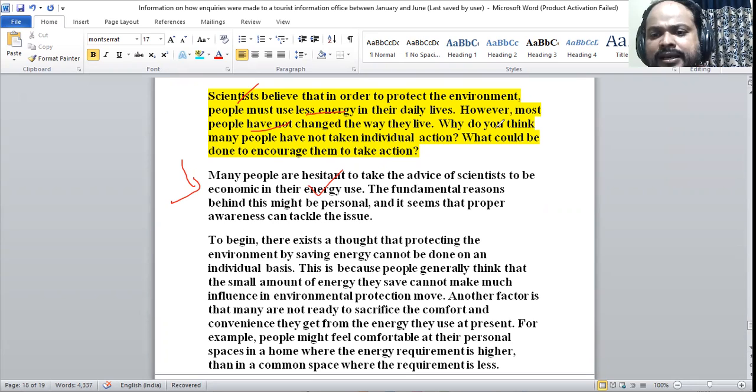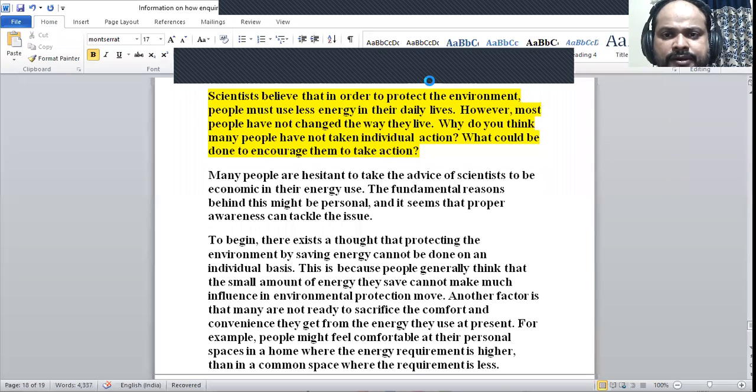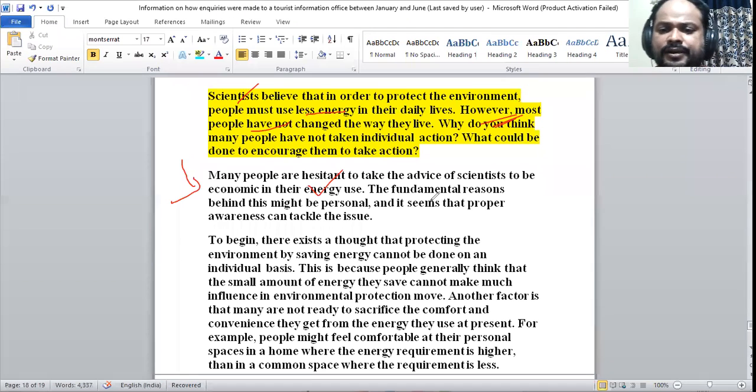Now the second, the questions. Question number one, why do you think many people have not taken individual action? This particular question and this particular question, it's combinedly answered here. The fundamental reasons behind this might be personal, so it is individual reasons.